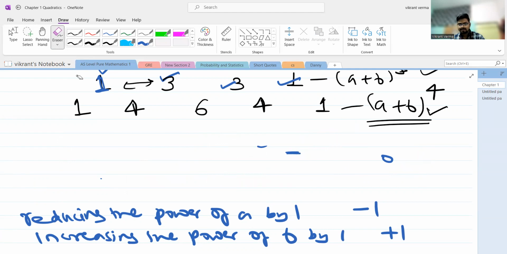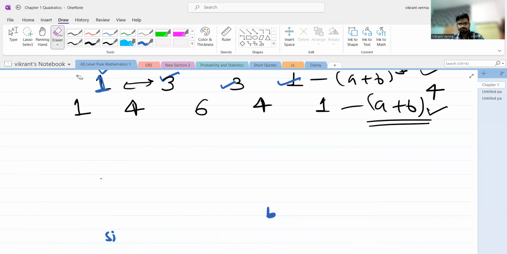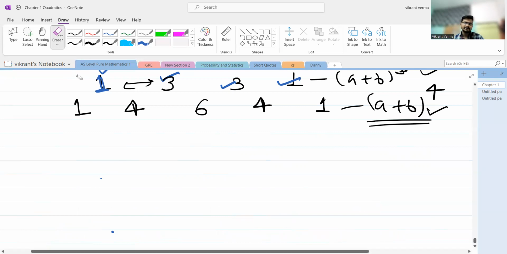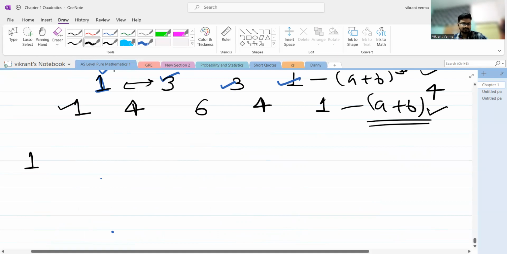So I will apply the same method in order to find the identity of (a plus b) whole raised to the power 4, and it is the same methodology, picking the coefficients and increasing and decreasing the powers of those two variables. Okay, so first I will pick this coefficient, I will write a. And we will start from b raised to the power 0, and the highest power I will give to 4.